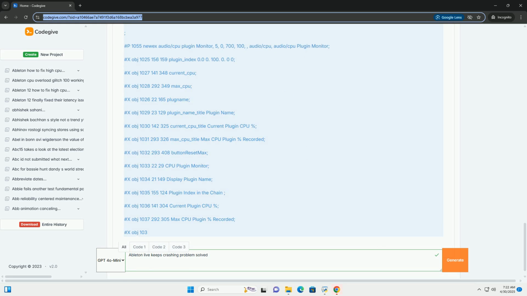2. Examine the Max for Live device's patch. Open the patch in Max. Right-click on the Max for Live device in Ableton Live and select Edit in Max. This will open the Max patch editor. Look for obvious errors. Examine the patch for any obvious errors, such as missing objects, objects with red borders or that are labeled as unrecognized. These usually indicate that a required external or abstraction is missing.